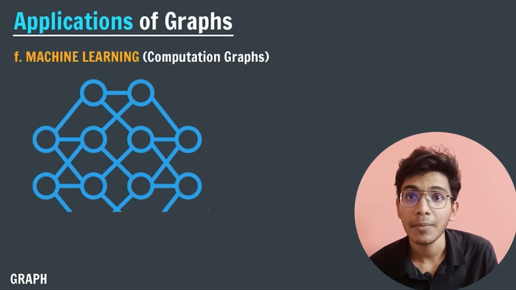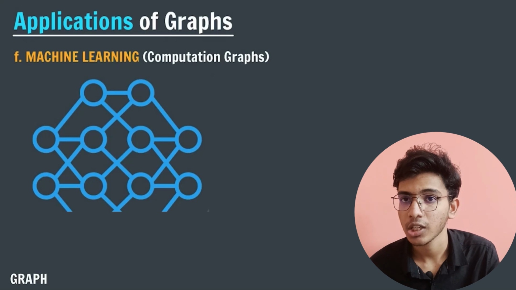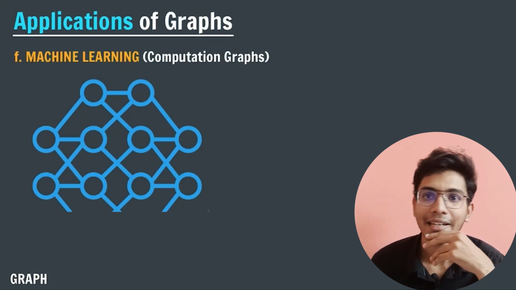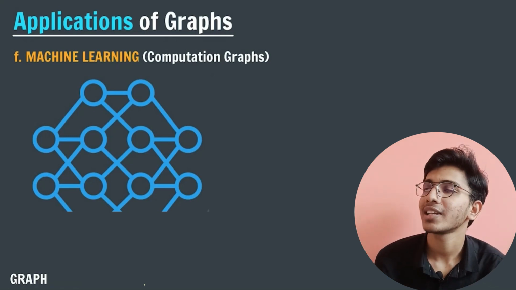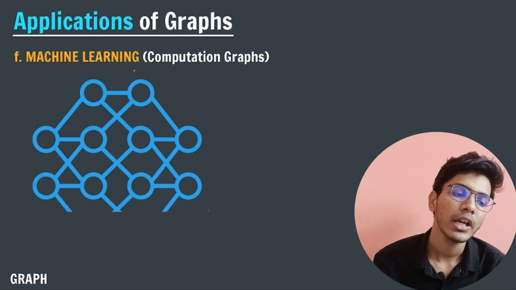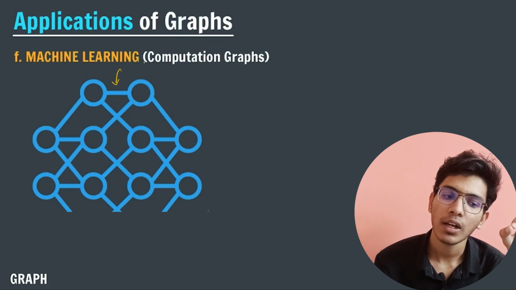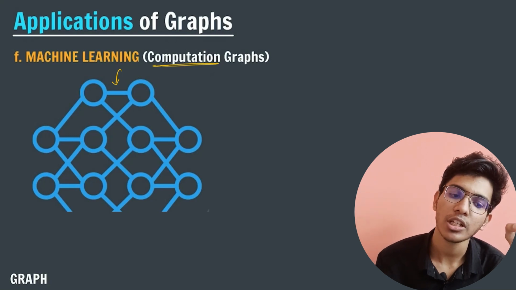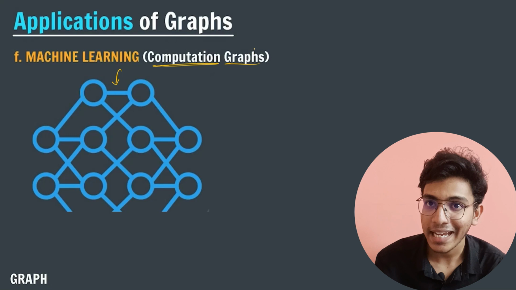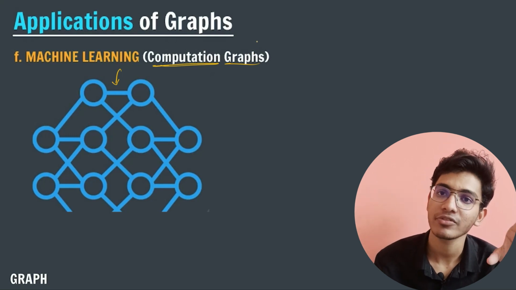Now one of the most important concepts you need to remember is machine learning. Specifically, in deep learning, where we use neural networks, we use the concept of computational graphs. Again, we are using the concept of graph.